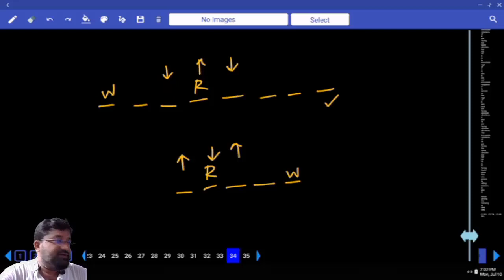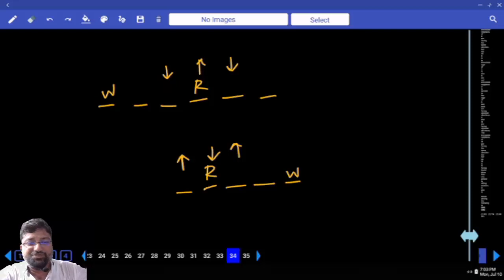Now total how many places did I cover? 8 places. So this has to be P, right? As of now I am not at all sure what to do and what not to do, but I'll keep this point in my mind. 3 people between R and the one who sits to the immediate right of P.